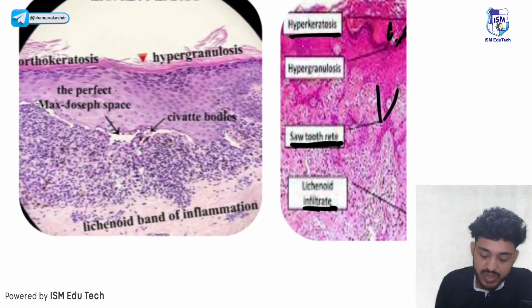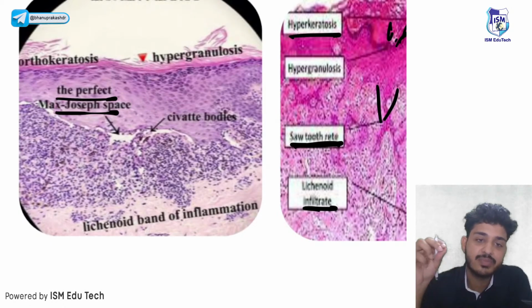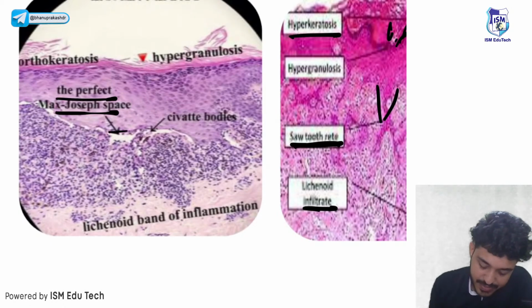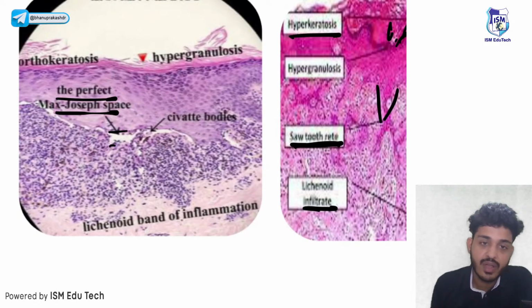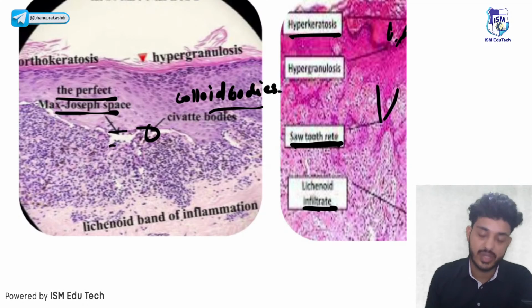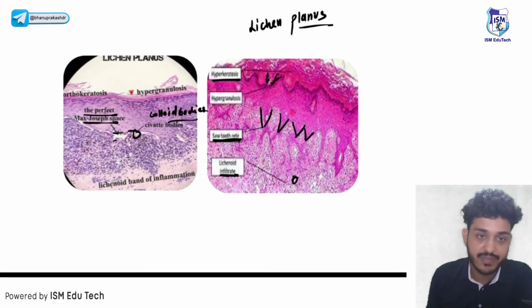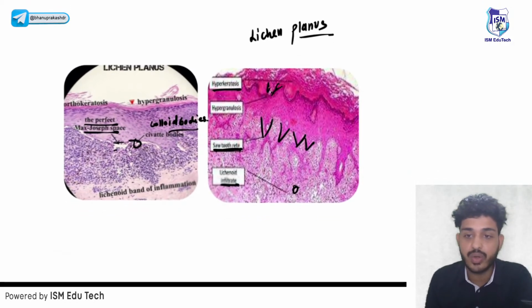Another important thing is the Max Joseph cleft, a space between these two structures. And there are also Civatte bodies, also called colloid bodies. These are the specific features that will help you identify lichen planus as well as psoriasis, right?